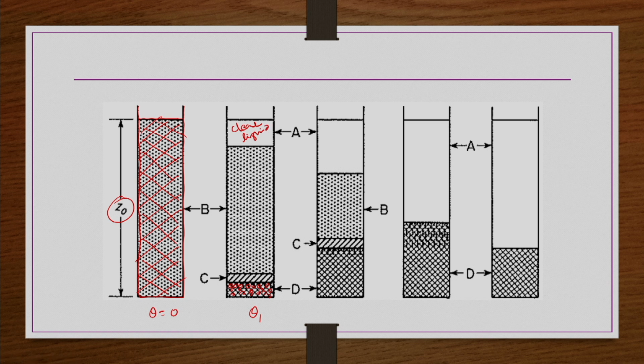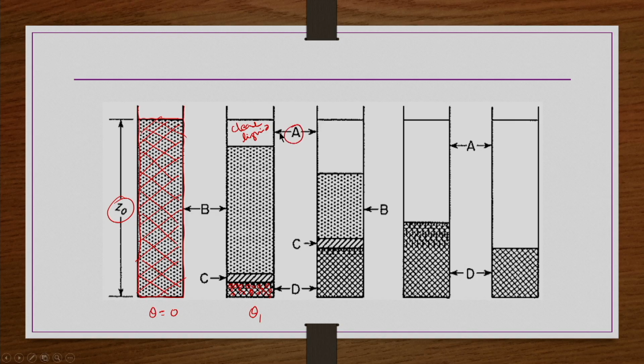Gradually, more and more particles accumulate at the bottom as sludge. Since some particles have settled, at the top we have a clear liquid phase that is nearly free from particles, and that zone we call the A zone. The concentrated sludge forming at the bottom we call the D zone.